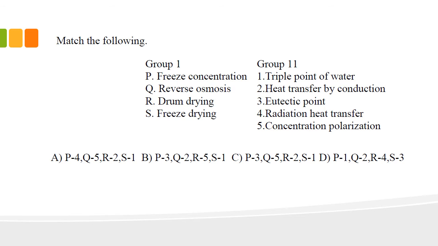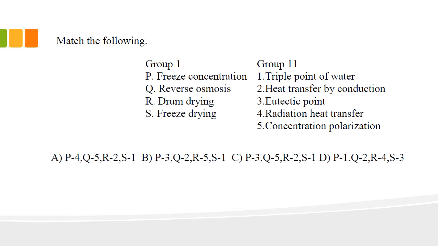Next we will see eutectic point and triple point of water, and there are different terminologies. We know that the triple point of water is where water exists in 3 states in equilibrium, right? Gas, liquid, solid. This is not in the given options here, so you can go for another matching option, right?